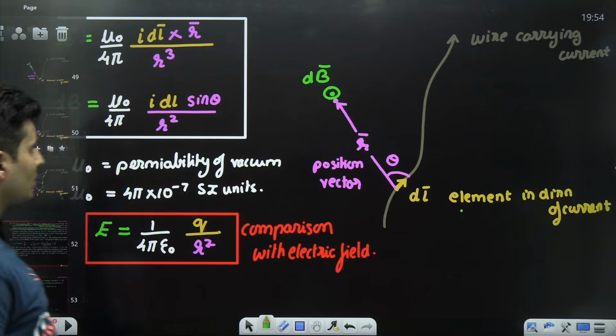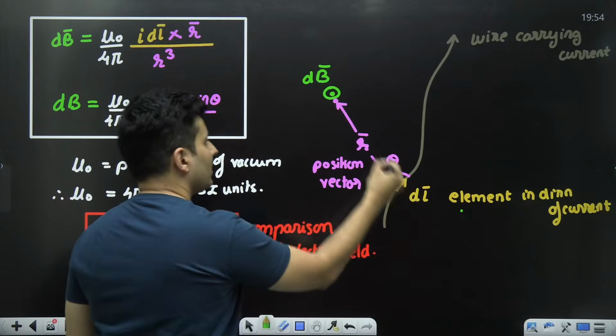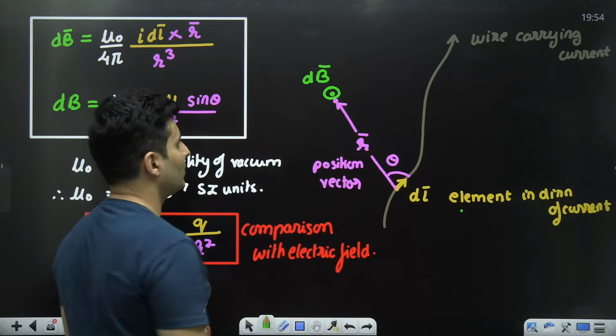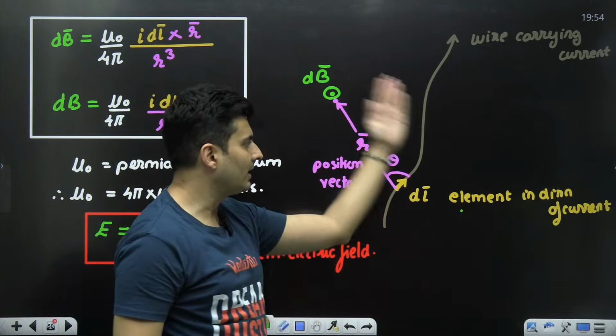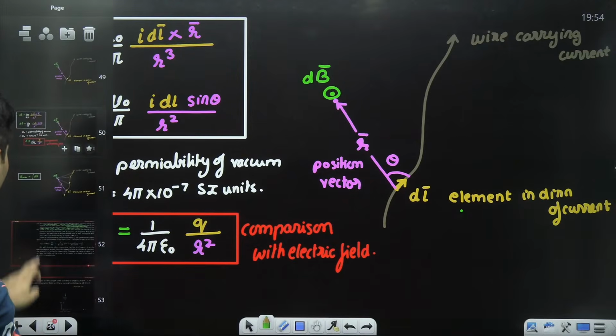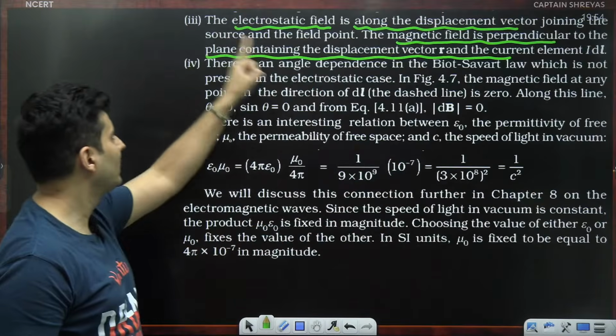So if you are here, the magnetic field is not in the same direction. Rather, it is in some perpendicular direction only to this particular plane, whereas electric field is in the same direction of where you are. That is what this particular point says.